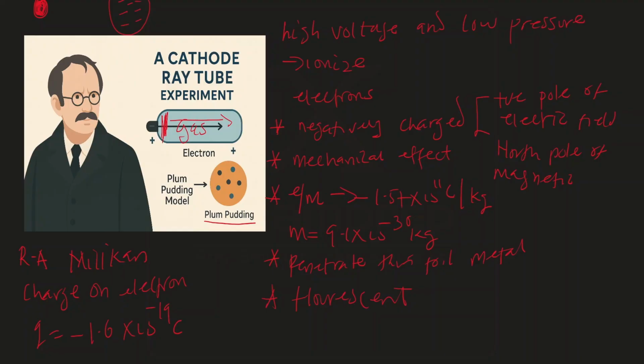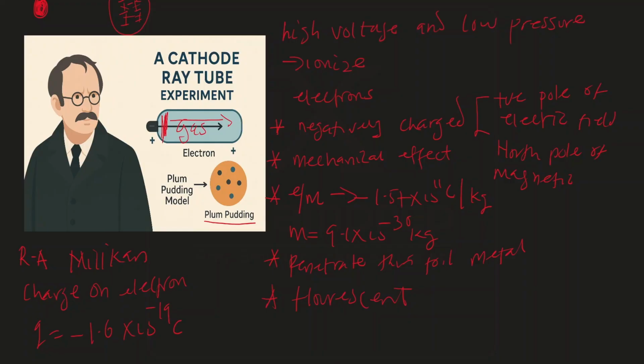So he said that an atom is made up of a pudding of positive and negative charges. That is what is known as plum pudding. So an atom contains diffuse positive and negative charged particles, which is an improvement over John Dalton, who said that there are no subatomic particles and atoms are indivisible. But with J.J. Thomson, atoms are divisible and contain subatomic particles, and his model of atom is plum pudding.